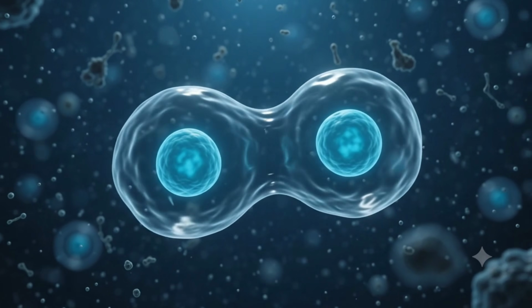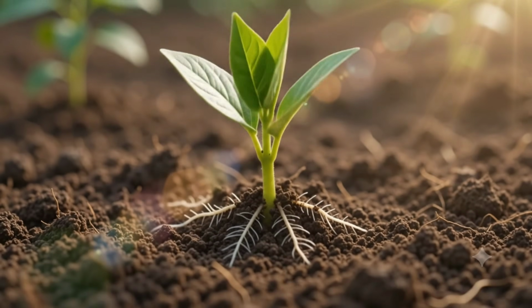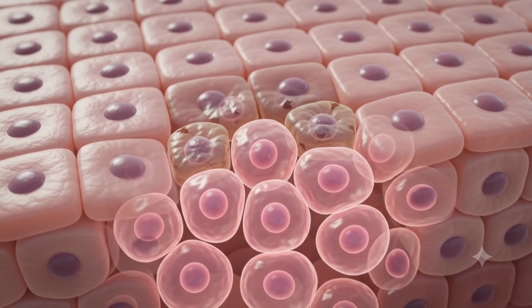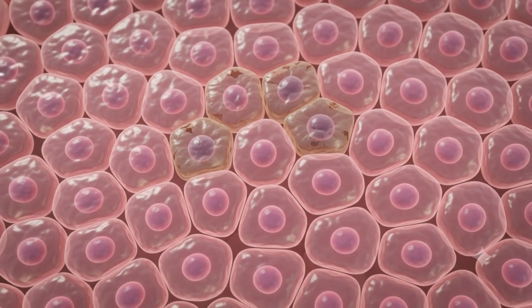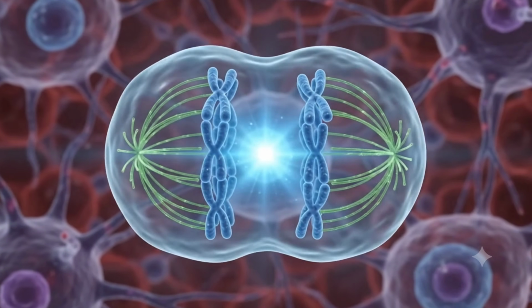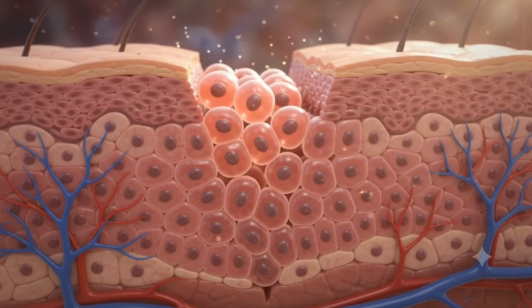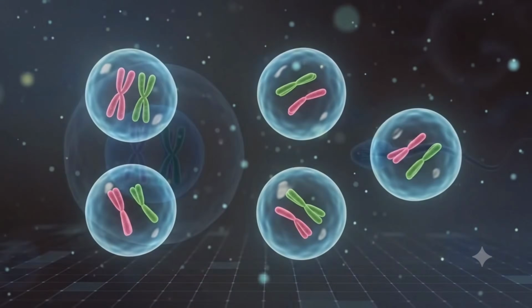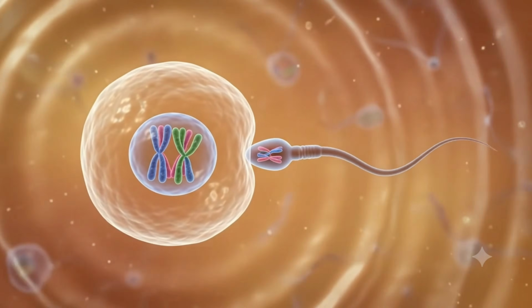Cell division is vital for all life. It drives growth and development and replaces damaged cells. It heals wounds by replacing damaged cells, creates gametes for reproduction, and maintains chromosome numbers across generations.